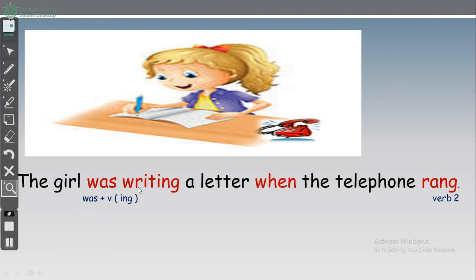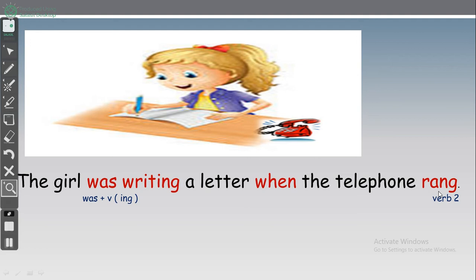The girl was writing. Was, because the subject is singular, the girl. Okay, the girl was, because the girl is singular, was plus verb ing, writing a letter when the telephone rang. Okay, when the telephone rang, we have when, which means when. After when we have subject and we have verb two.